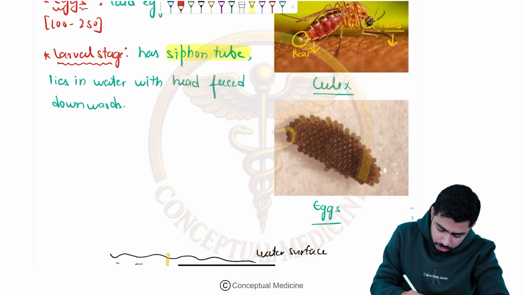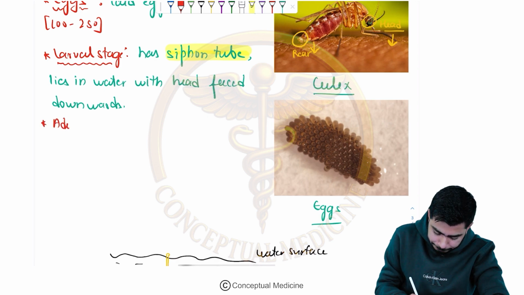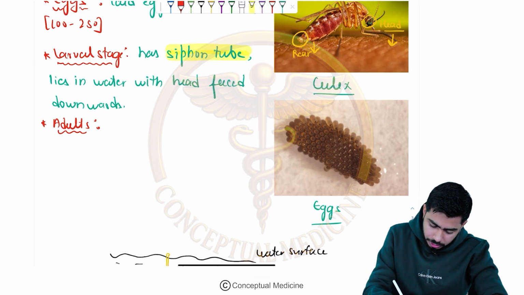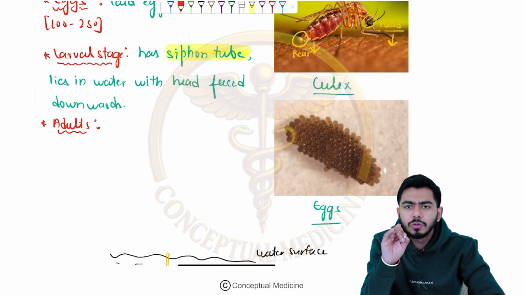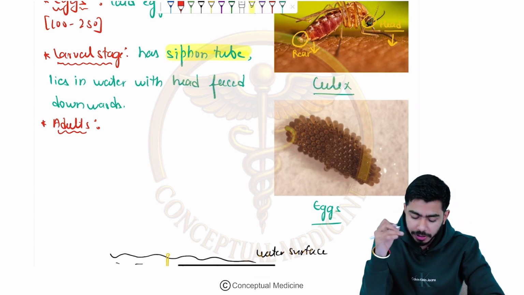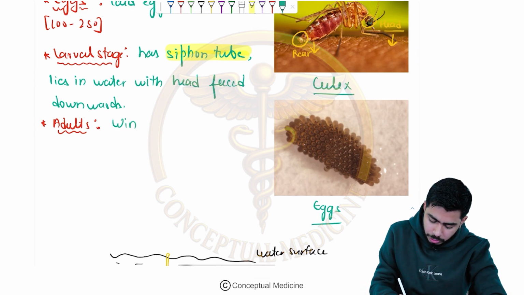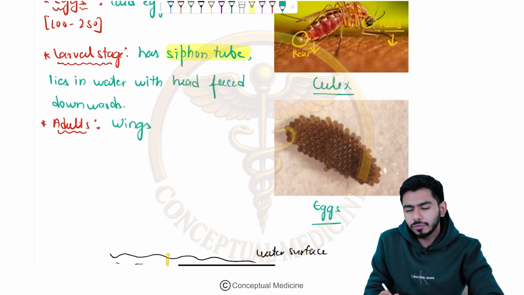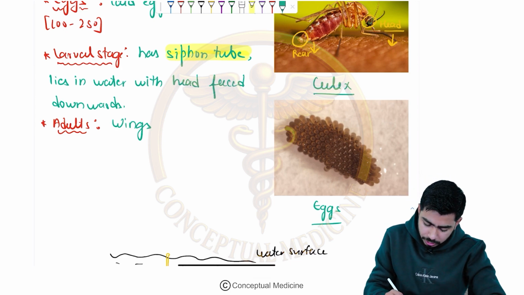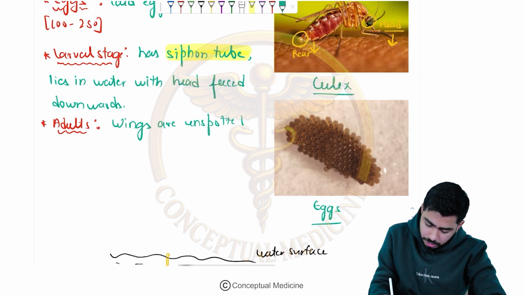Now if you talk about the adults, guys, their wings do not have spots. I told you in the Anopheles the wings are spotted, but here I am saying the wings are not spotted, right? The wings are spotted only and only in the Anopheles. The rest of the species do not have spotted wings, so the wings are unspotted. Okay, so please do remember that as well.